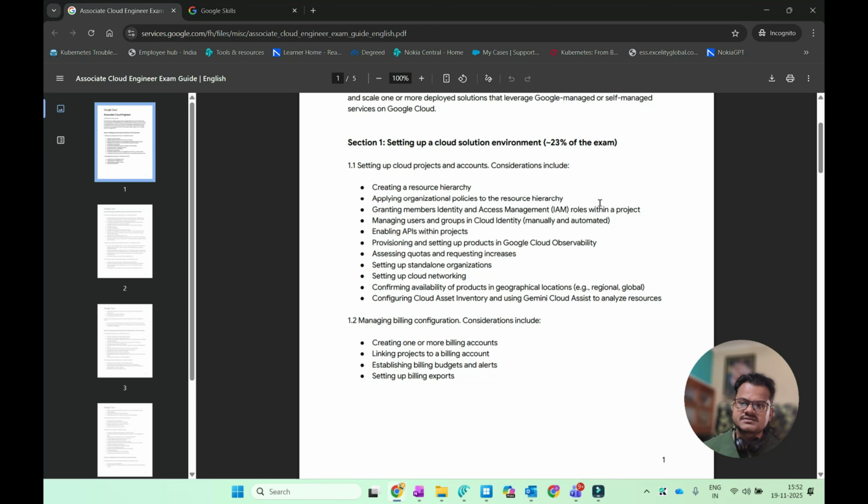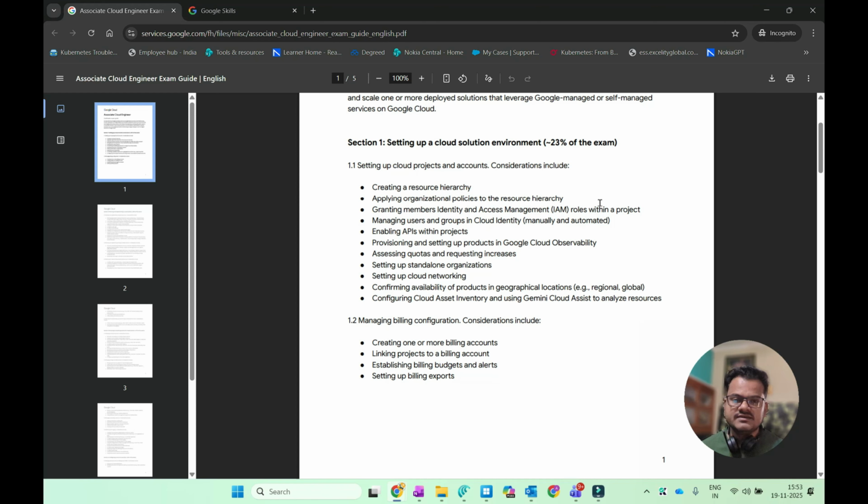So first of all, you will be setting up the Google projects and accounts, and you have to create the resource hierarchy. You also have to know about IAM policies and roles, and how you can manage the users and groups in cloud identity management. Okay, and then you also have to gather your knowledge to enable APIs within the projects. There are many APIs integrated in Google Cloud, so you have to know how you can integrate those APIs into the different projects you will work on.